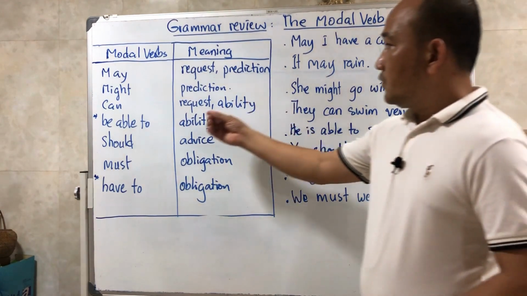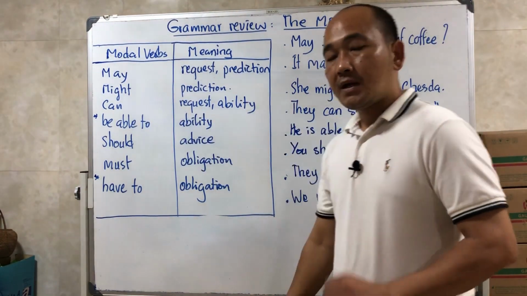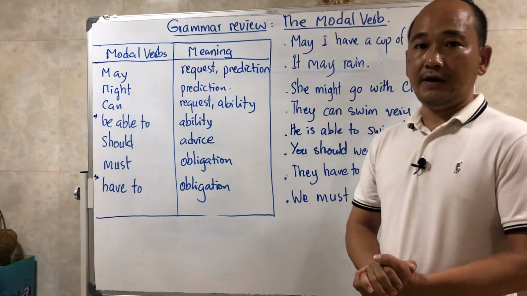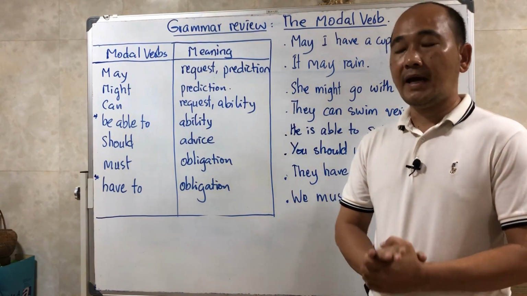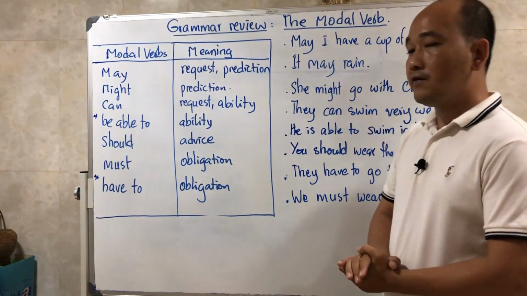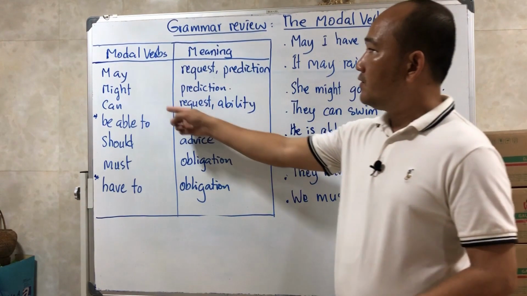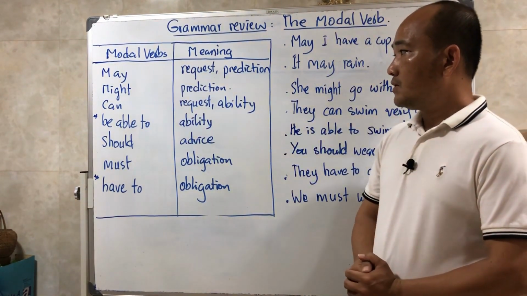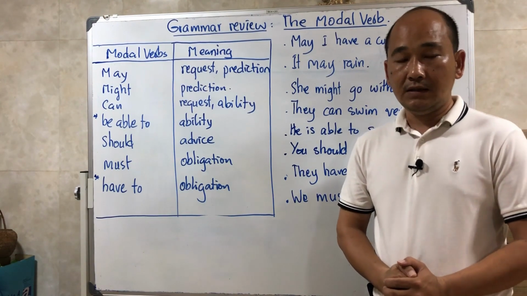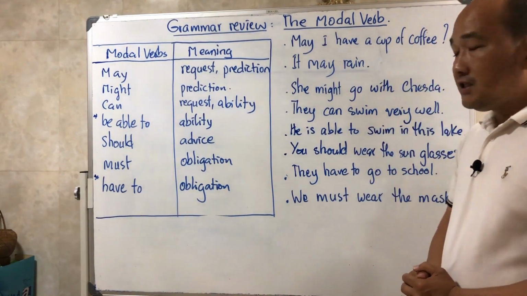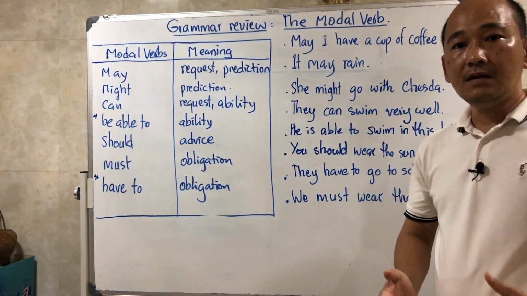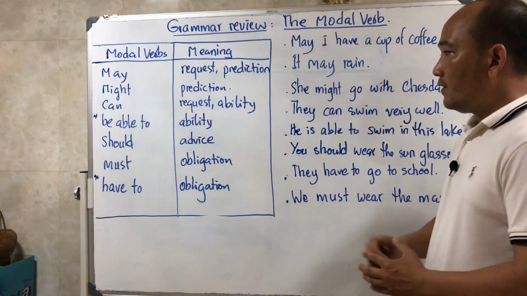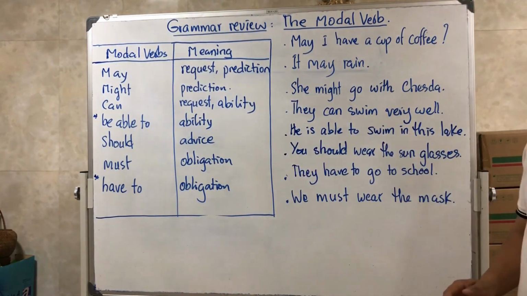So we go on to the word can. Can we can use in two different ways. One, can we use for request. It looks like we use it the same as may. Another way, we use can for ability. So what does ability mean in Khmer? It means សមត្ថភាព. So when we talk about ability, you can use the word can.